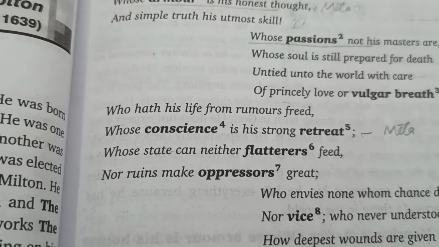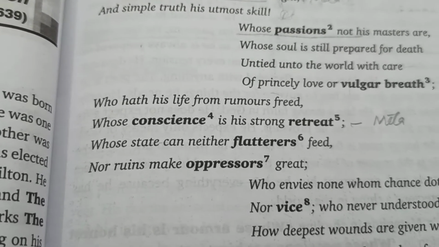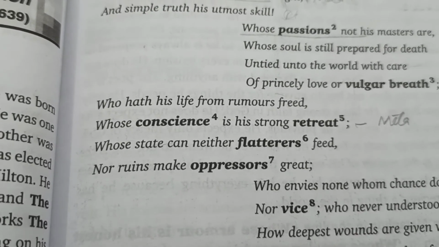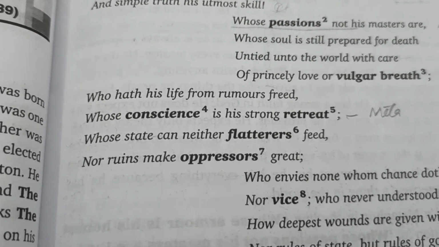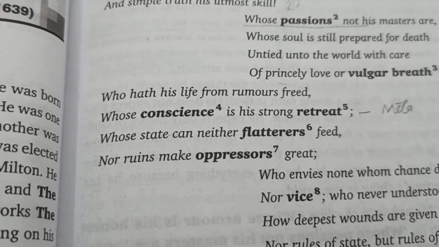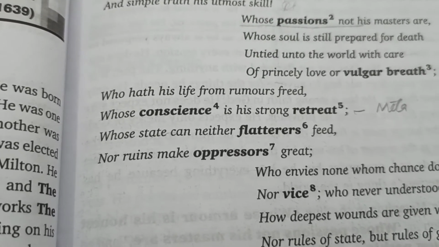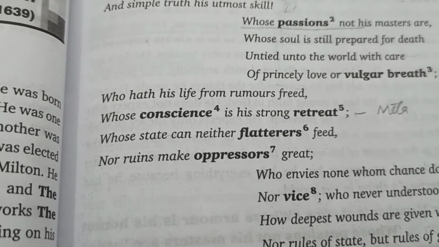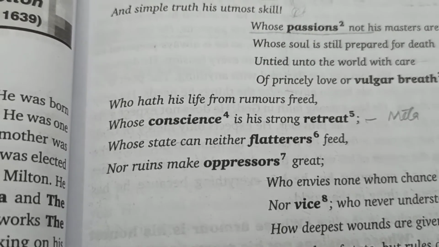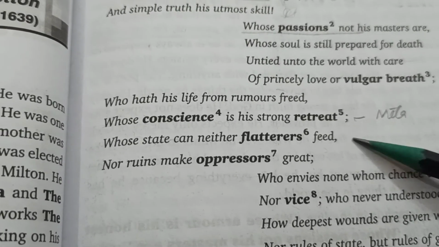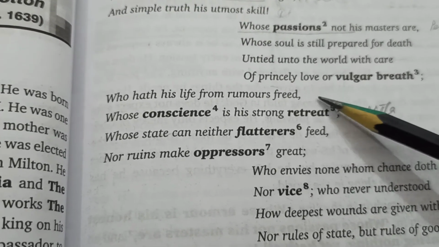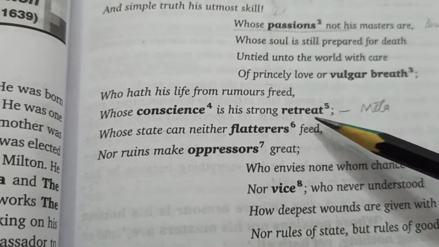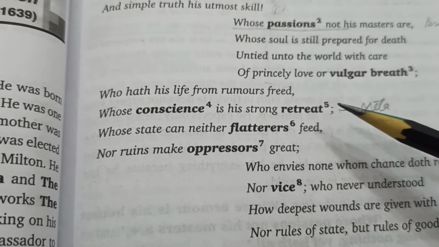Then when we write poetic beauty, we should write at number 1 if there is any figure of speech given in any line, and here it is. Whose conscience is his strong retreat means in line 2, a metaphor, a figure of speech, is used beautifully. And students, the rhyme scheme of this stanza is: freed and feed, a; retreat and great, students, b.